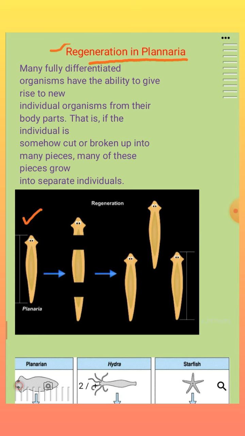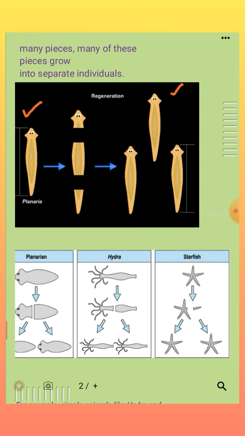What are the multicellular organisms involved in this? Like planaria, hydra, starfish are examples of organisms that can perform regeneration. Even these are all multicellular organisms. They are simply designed. Body design is not too complex, not too complicated. Very simple body design organisms these all are. Planaria, hydra and starfish are examples for the organisms which can perform regeneration.